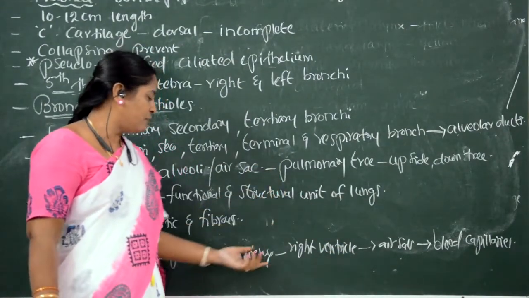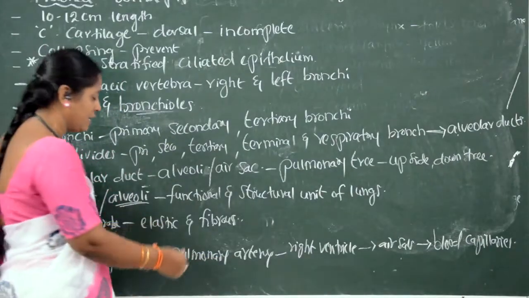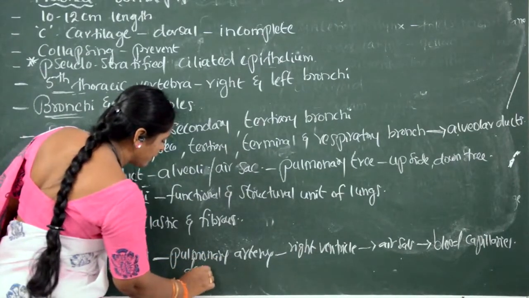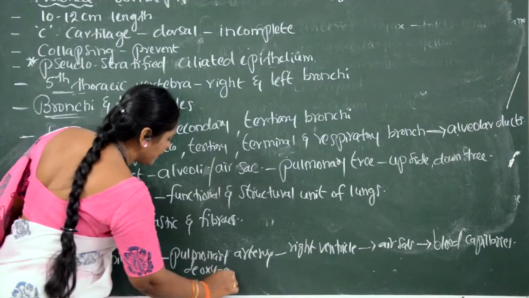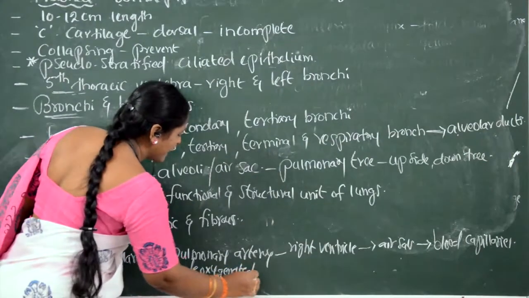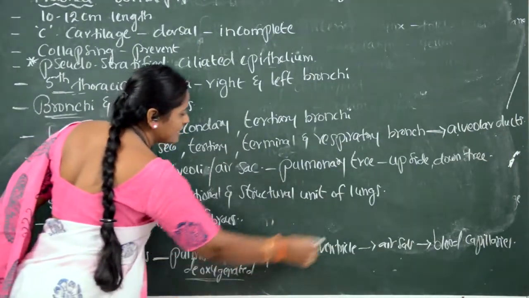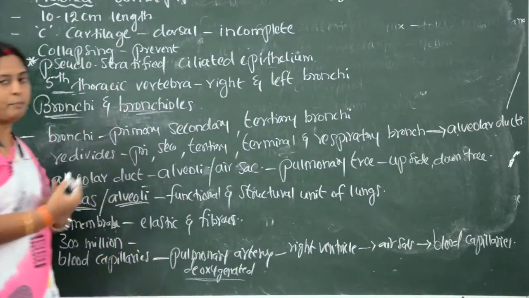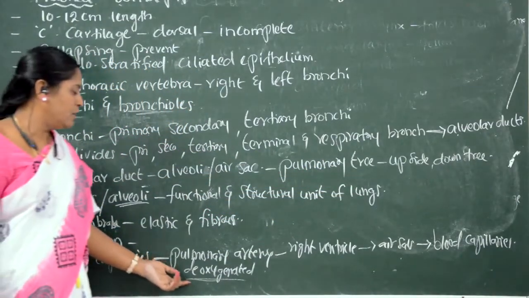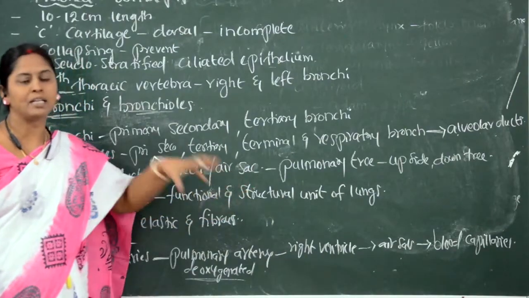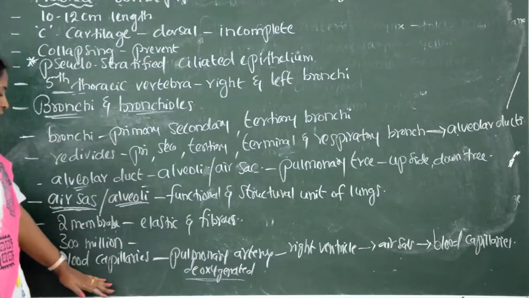This pulmonary artery carries deoxygenated blood, and it enters the air sacs for the purification of blood.